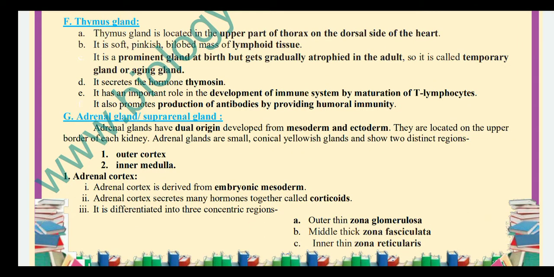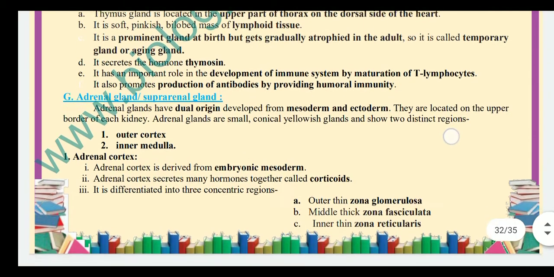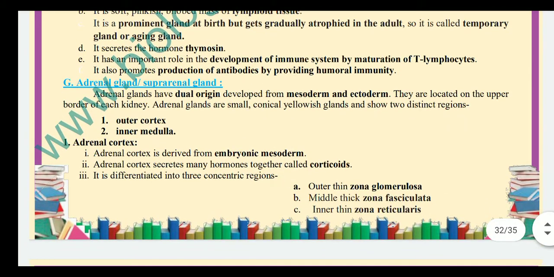It is a soft pinkish bilobed mass of lymphoid tissue. It is a predominant gland at birth but gradually atrophies in the adult. So it is called a temporary gland or aging gland. That means it's actually responsible for our aging.